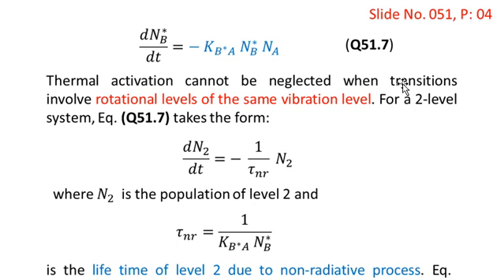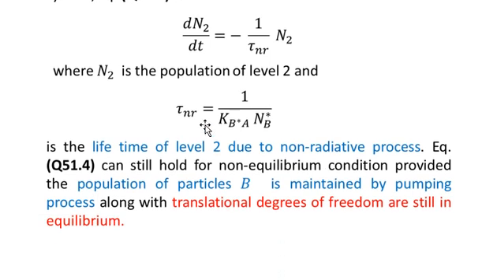We can now compare equation number 51.7, written for a two-level system, with this equation. The comparison reveals that tau nr is equal to 1 over KB star A into NB star. So this tau nr is the lifetime of level 2 due to the non-radiative process. And this is what we wanted to find out, the relationship for the decay of the excited state, and the lifetime of the non-radiative decay process.